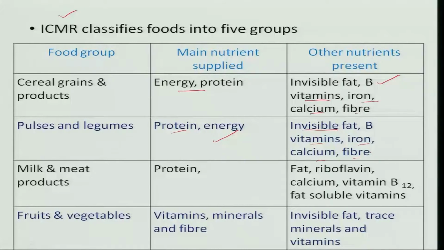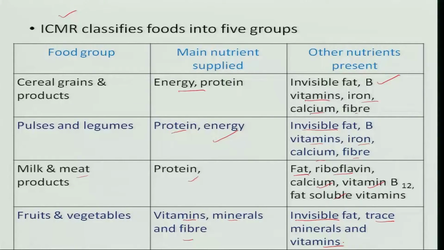And the third group is meat and milk products, which is mainly for protein supply. This is rich in fat, riboflavin, where milk is the main source for riboflavin, calcium, vitamin B12 which is got from the meat products, and fat soluble vitamins. Then the fourth group is the fruits and vegetables. We were talking about the protective foods there. So, this supplies vitamins, minerals and fiber. These are the main nutrients that fruits and vegetables supply. Apart from that, they also have invisible fat in very small quantities, trace minerals and vitamins.